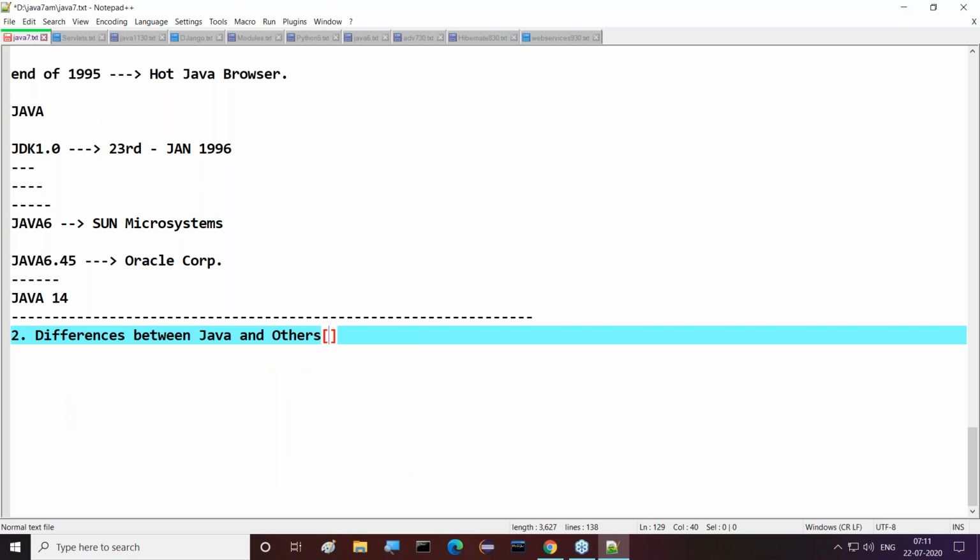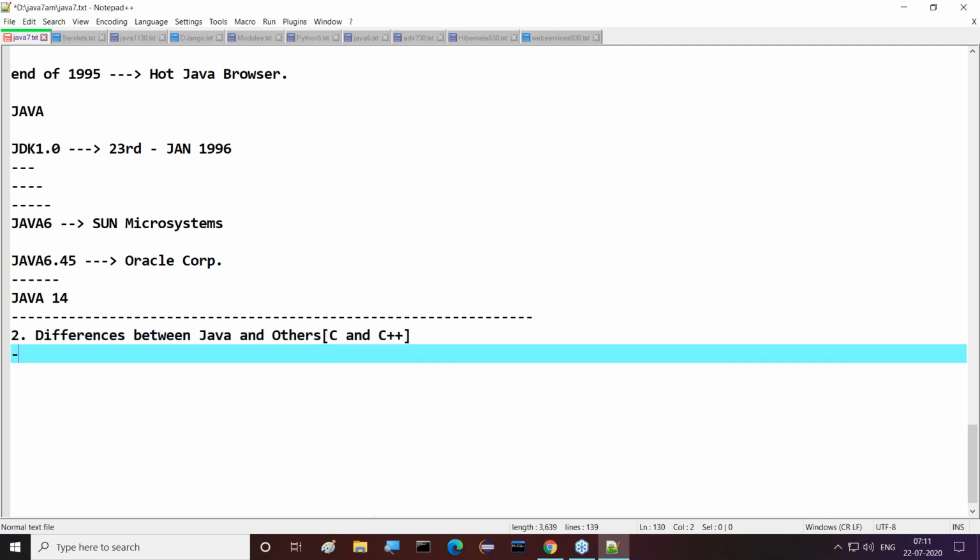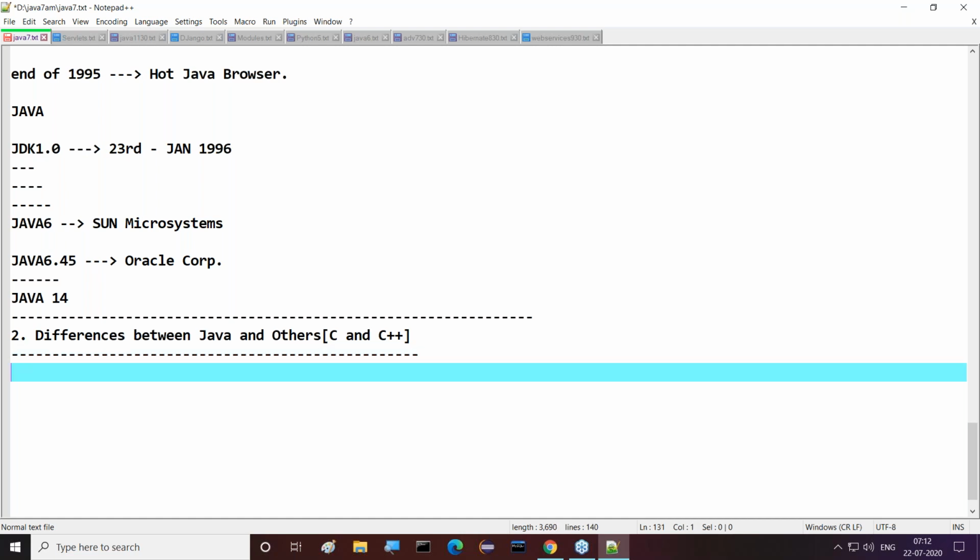Others, in the sense, I'll focus mainly on C and C++. Now understand the very first difference. Nearly 9 important differences I planned.